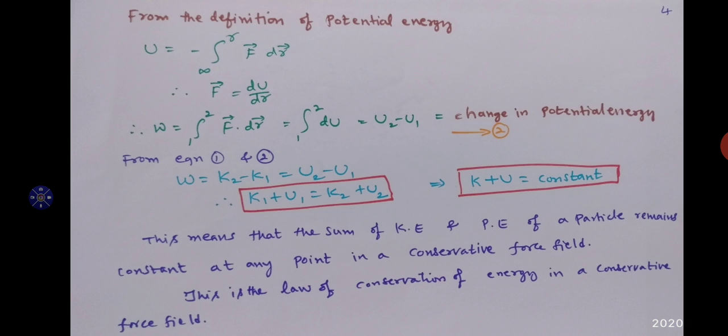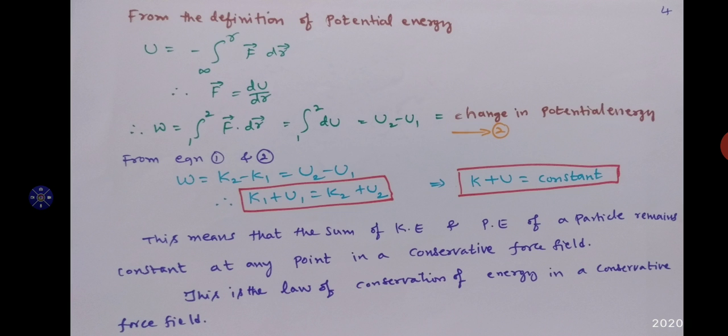From equations 1 and 2, equation 1 is W equal to K2 minus K1, and equation 2 is W equal to U2 minus U1. That is, the amount of work done is equal to the change in kinetic energy of the particle, and also equal to the change in potential energy of the particle. So W equal to K2 minus K1 is equal to U2 minus U1. By rearranging, K1 plus U1 is equal to K2 plus U2.